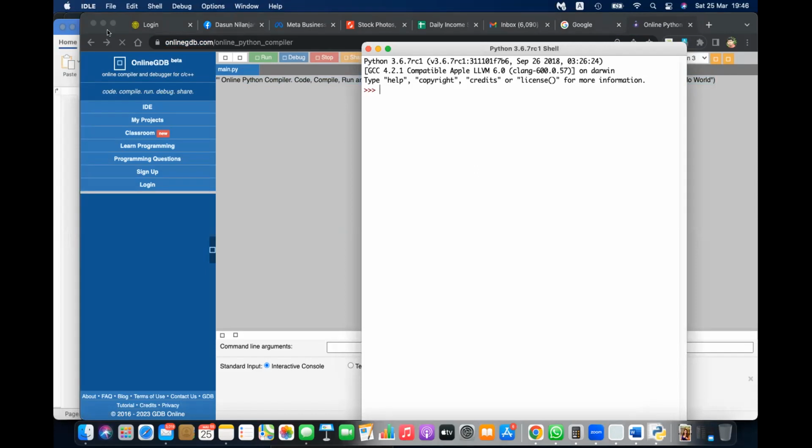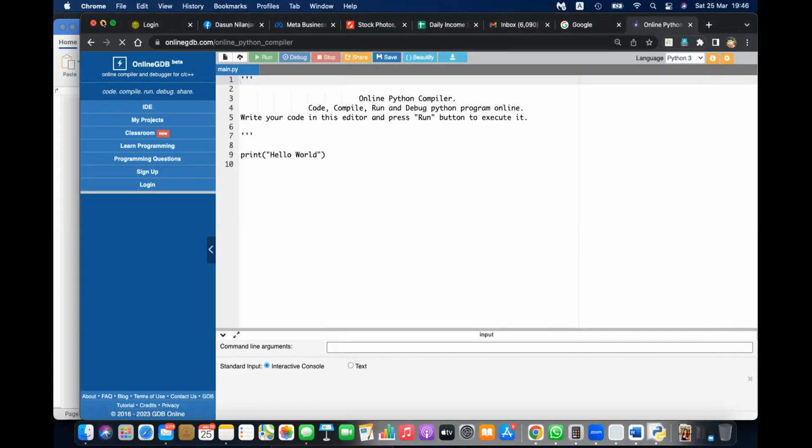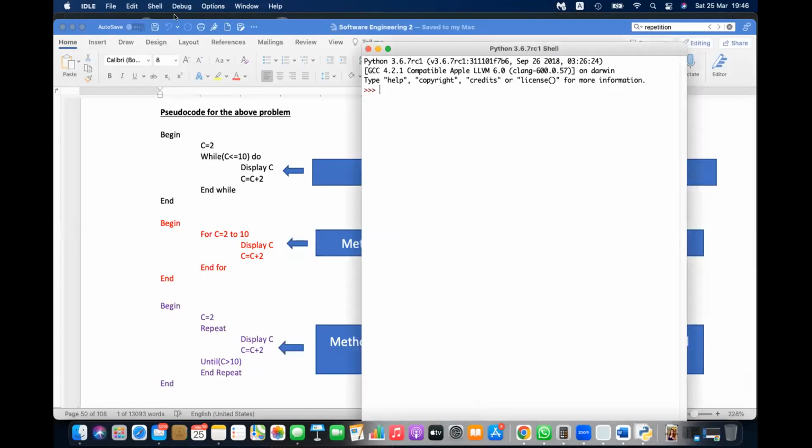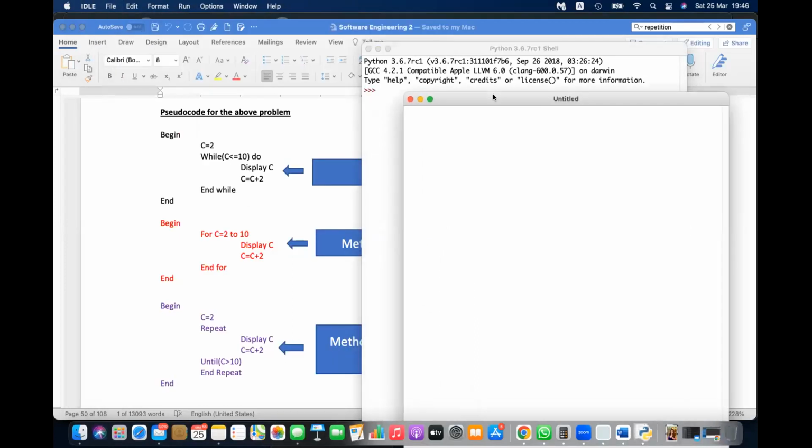Let's take a new file. I'm going to take a new file. Let's minimize this here. File name. I'm going to write my loop there. So let's convert the first pseudocode to the loop. It is easy. Begin and end you don't need to mention there, but you can say C. C is a variable. You can put anything like num or number one or n or anything. I'm using C. Counter equal to, you can use any variable name, doesn't matter.